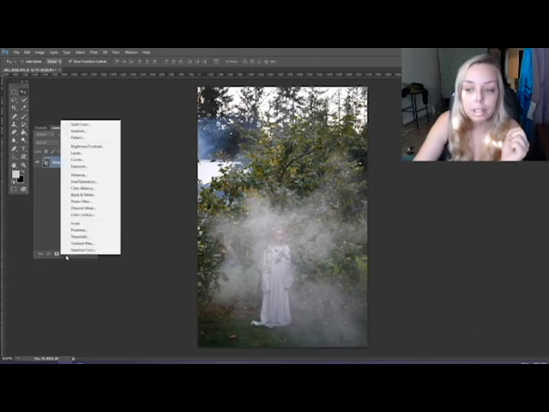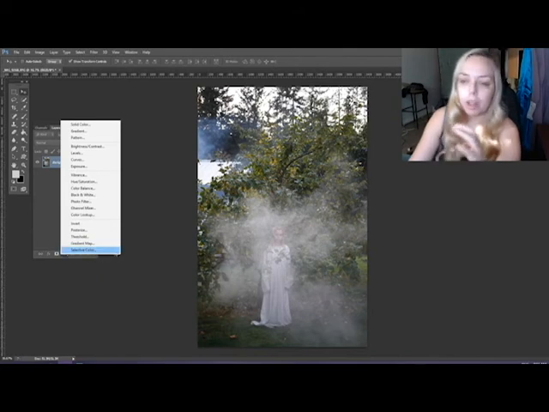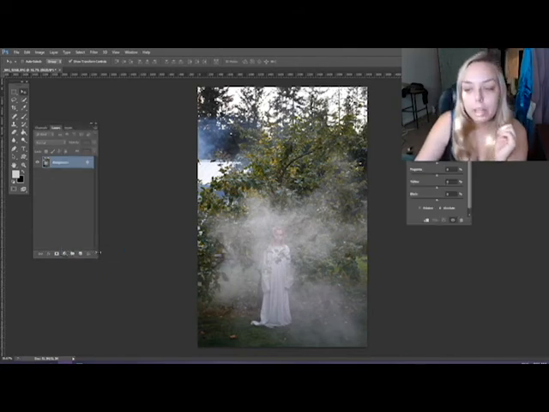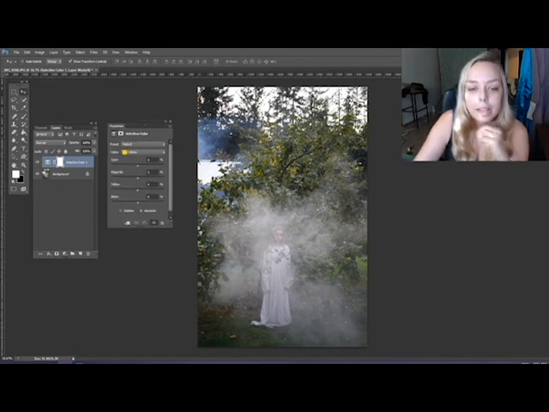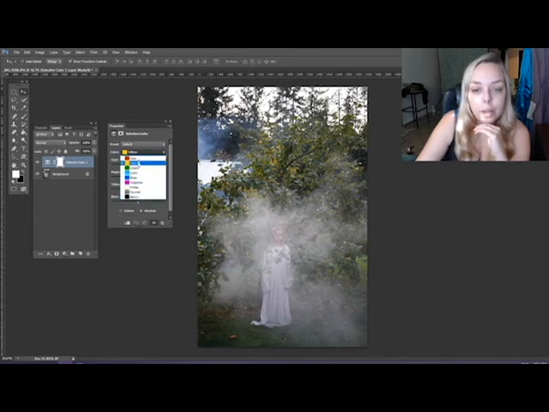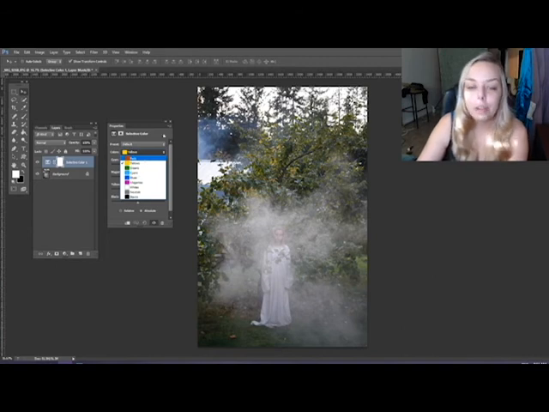If I'm not compositing anything, usually I'll do that first, but I'm not adding anything to this. So I'm gonna just go right into the colors. So I'm going to select the adjustment layer, selective color, and in here you can pick the colors that you want to change. So you look at this image and you think, well, I want to change the greens. So I'm going to select greens.